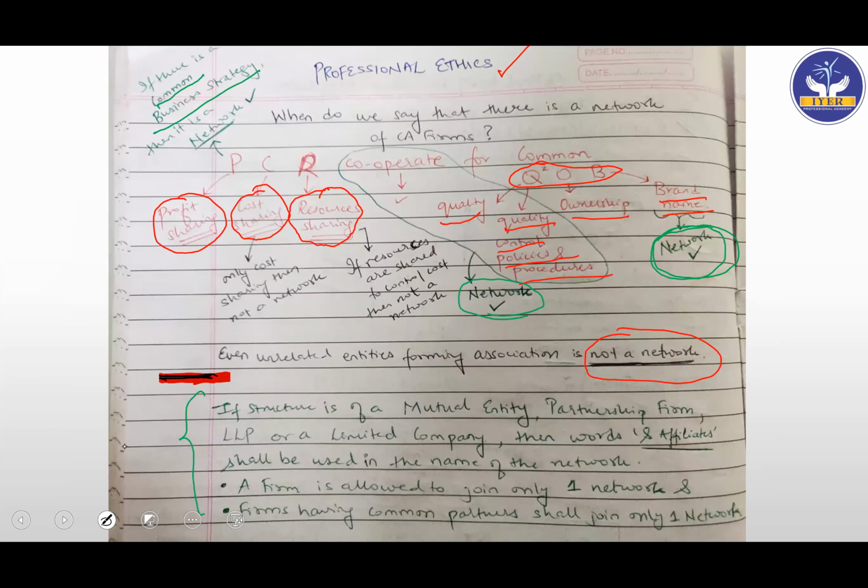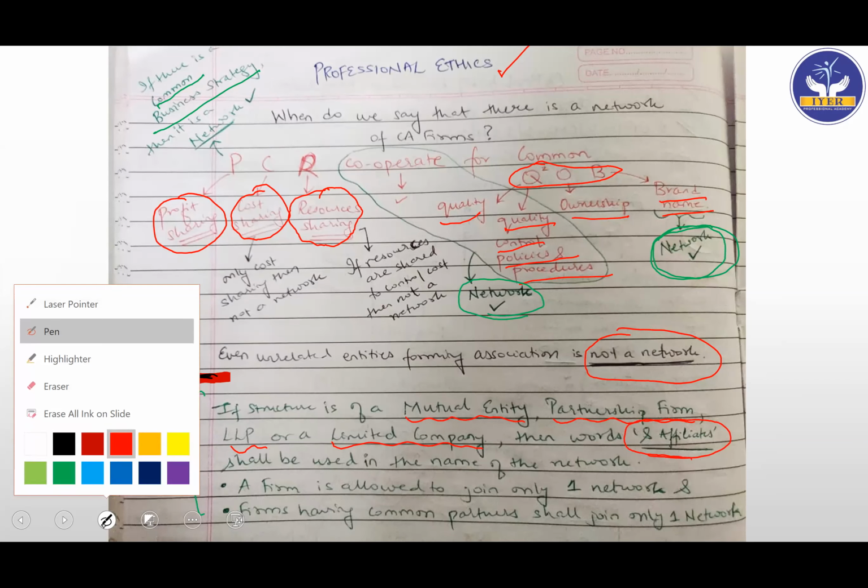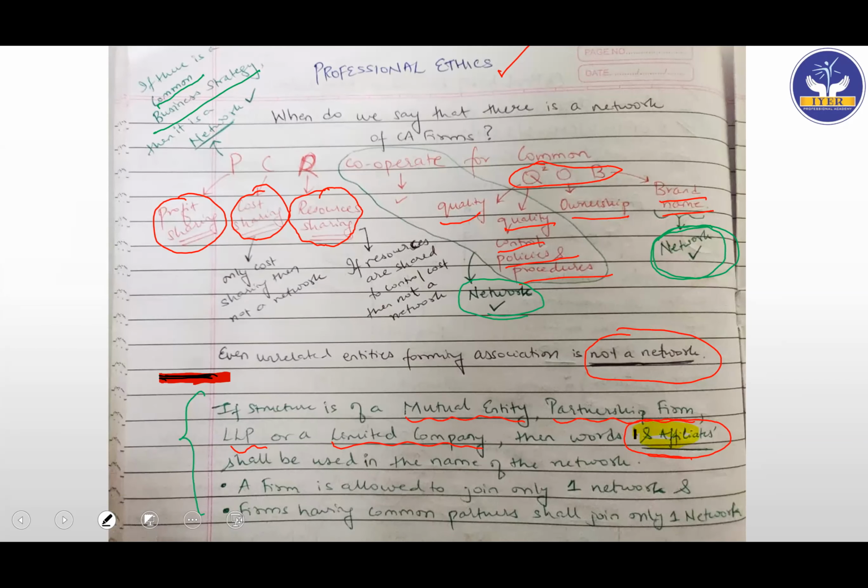If the structure of the network is of a mutual entity, partnership firm, LLP, limited company, then the words "and affiliate", very, very important from exam perspective, will have to be part of this network's name. The words "and affiliate" of this network shall be used in the name of a network to identify the network. So they are saying that "and affiliates" has to be used as part of the network's name.